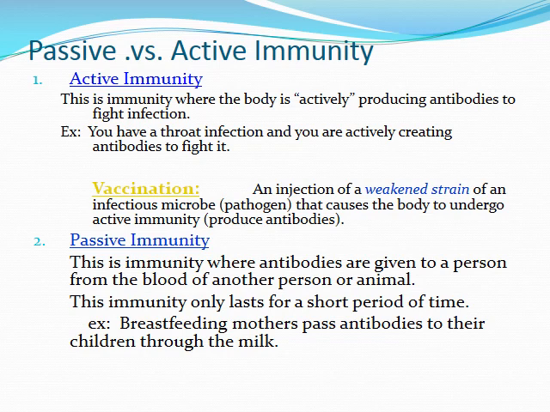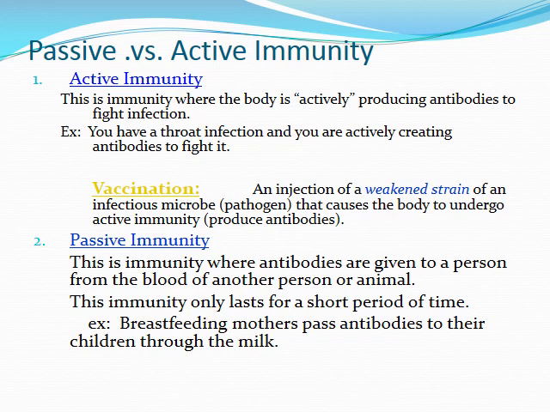So, active versus passive immunity. Active immunity is immunity where the body is actively producing antibodies to fight infection. For example, you have a throat infection and you are actively creating antibodies to fight it. Vaccination is an injection of a weakened strain of an infectious microbe or pathogen that causes the body to undergo active immunity, thus producing antibodies.